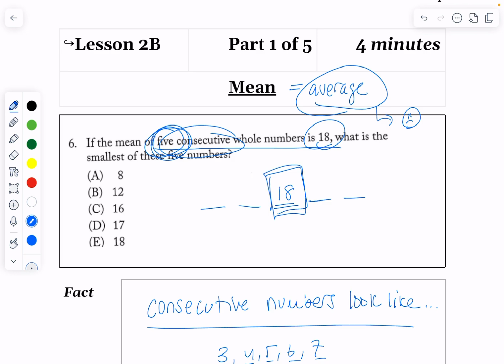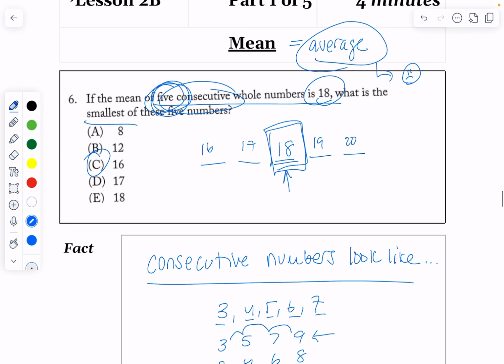Now, this only works if they're consecutive. So you might say, wait, isn't the middle number the median? Yes, it is. The middle number, however, also happens to be the mean when you have consecutive numbers. So here, if I know that the five consecutive, right, I can easily just fill them in and get that my smallest is 16, okay? Now, if that was too confusing and you'd say, well, I'll never think to do that. Okay, maybe not before practice anyway, but now you might.